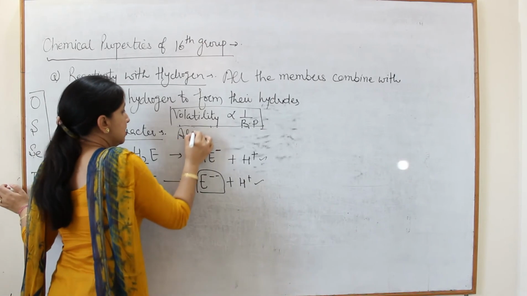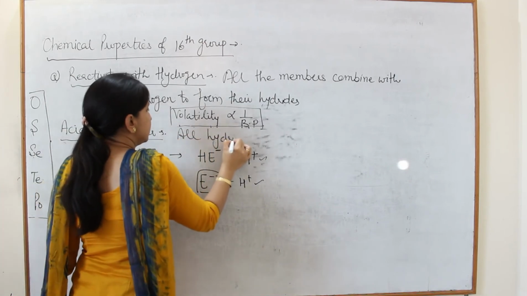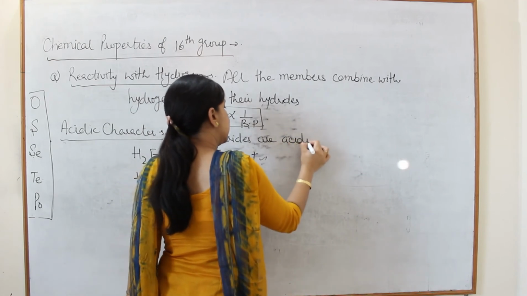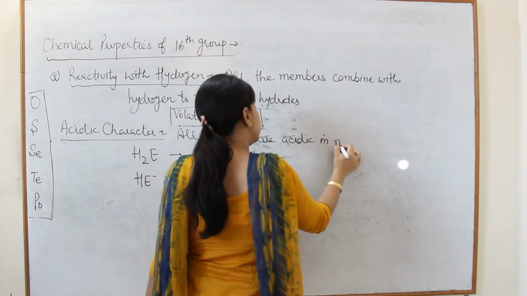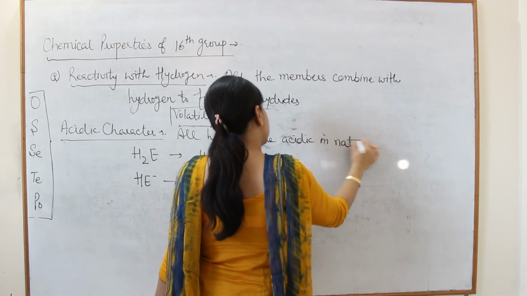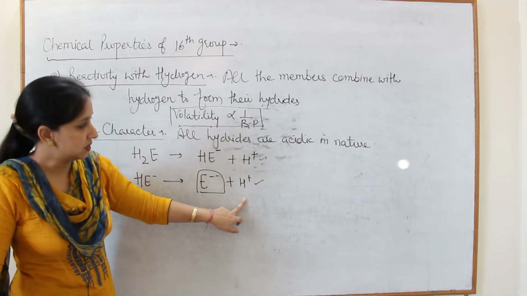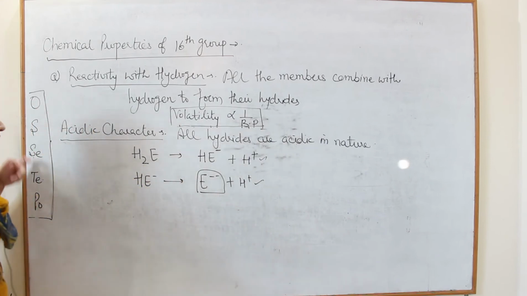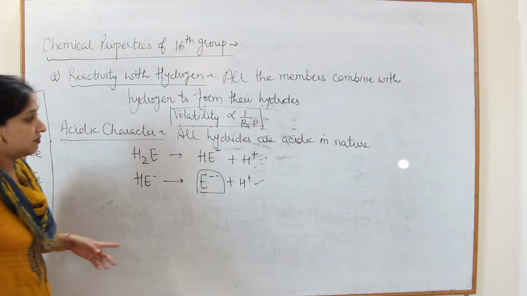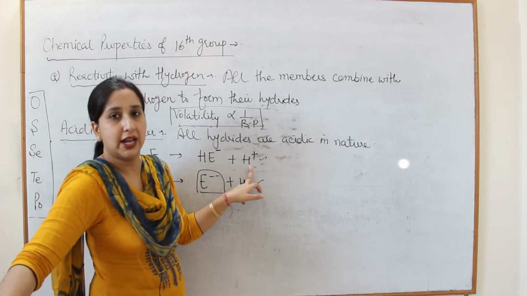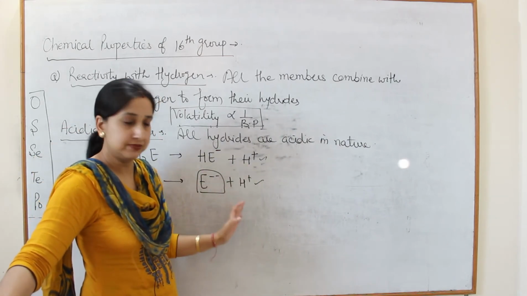So all hydrides are acidic in nature because they can release their H positive. But all of them are weak acids. Weak acids means they cannot lose their H positive easily.